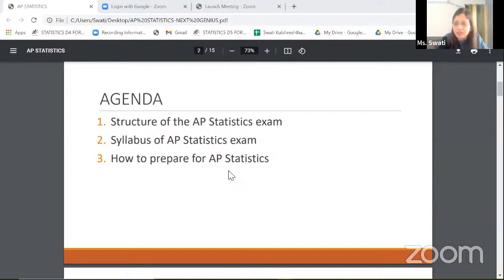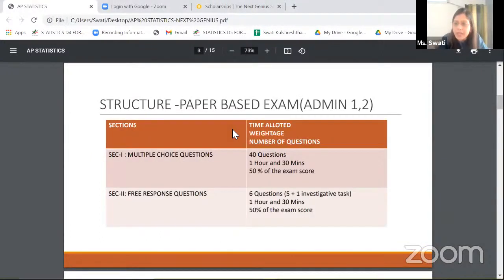How do we prepare for the course, right? So without any further delay, I'll come to the structure. So when we come to the structure of this exam, I'll first talk about papers 1 and 2, right?